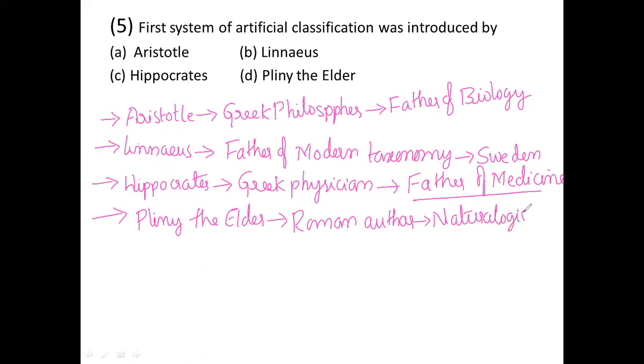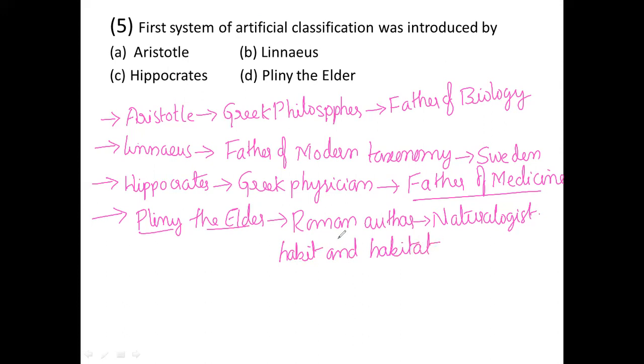Naturalist means he is an expert in nature. He divided organisms based on habit and also habitat.